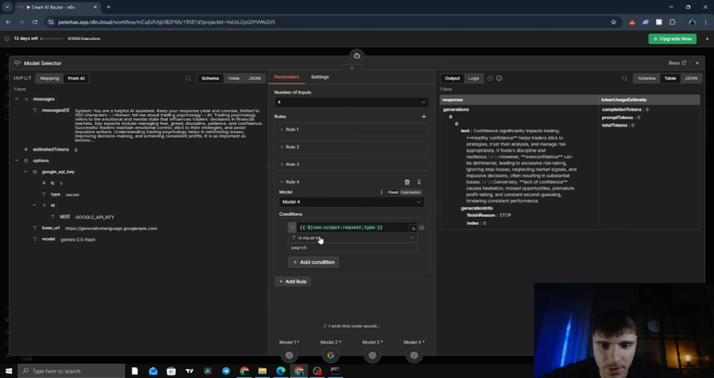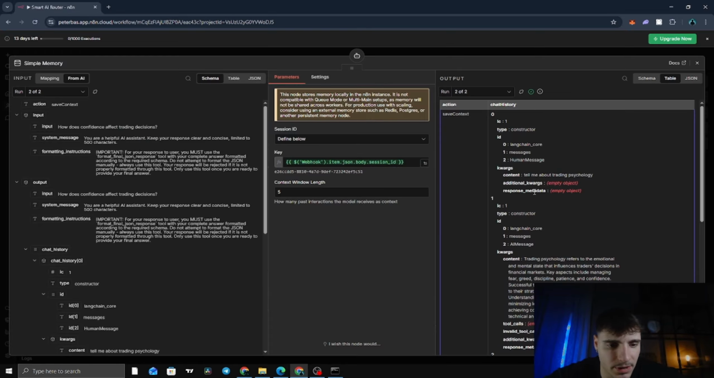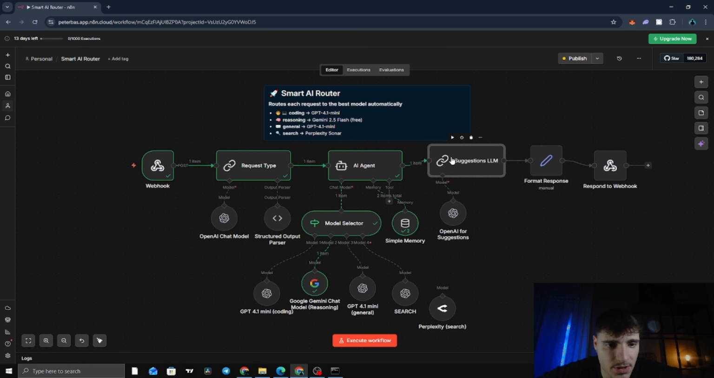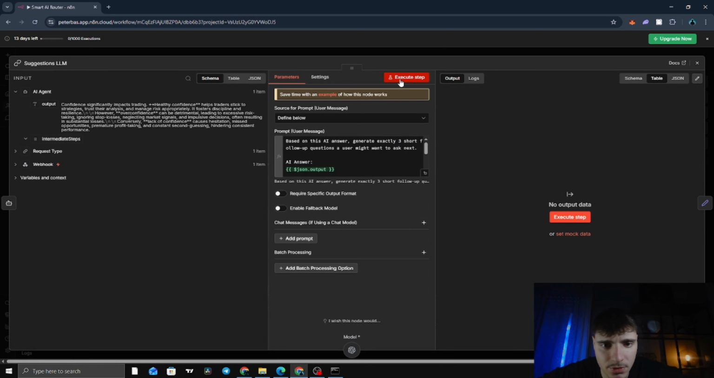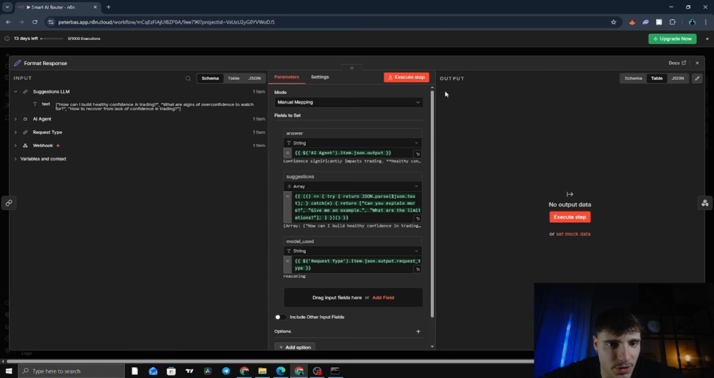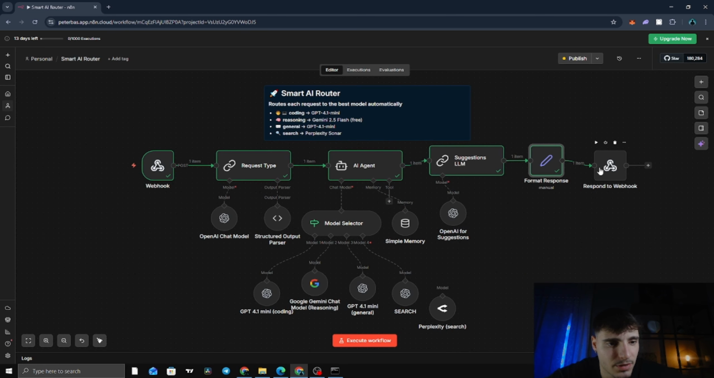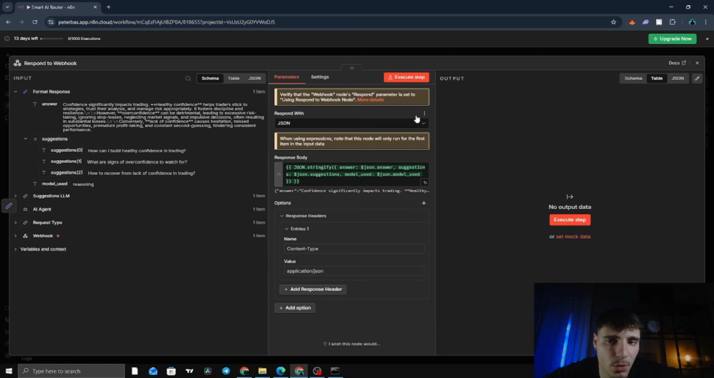It used the fourth rule because the request type is equal to search, and Google Gemini chat for reasoning. Simple memory, session ID, suggestions LLM. Let's execute this node. The follow-up questions, format response, execute step, model used reasoning, there's follow-up questions, and the final answer, the respond to webhook.